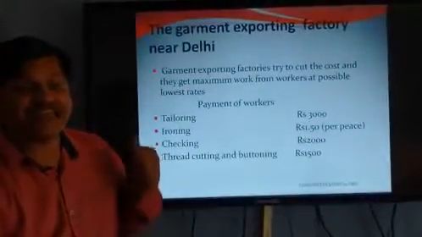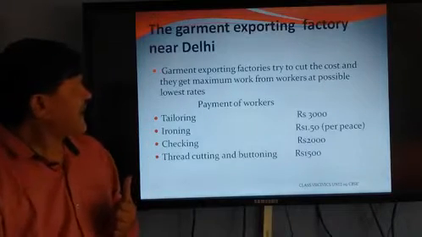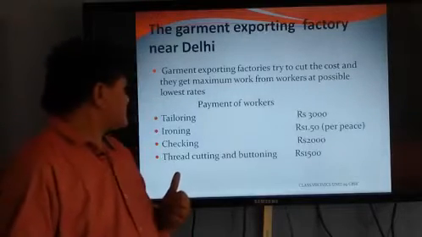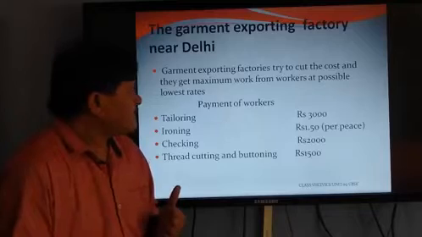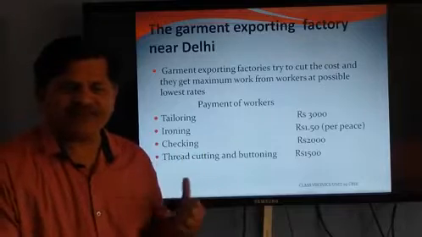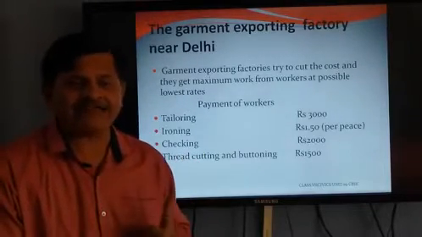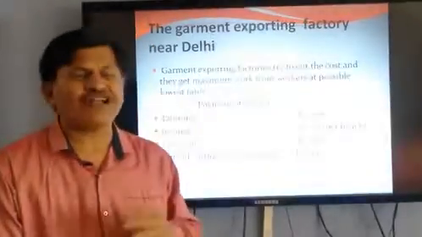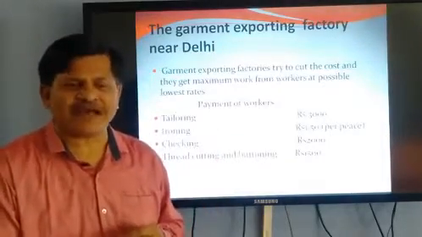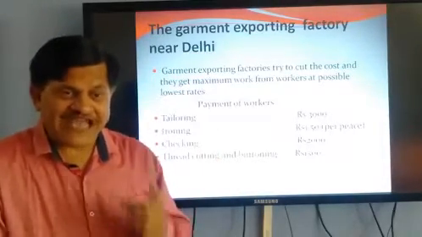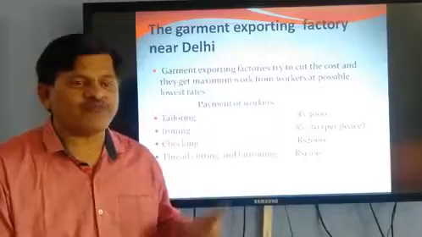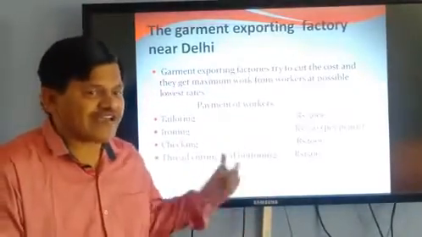Now, we can see the economic transaction here. The garment exporting factories near Delhi try to cut the cost, and they get maximum work from workers at the lowest possible rate. There are so many workers working in that garment factory and their rate is very low. A tailor gets approximately 3,000 rupees per month, and he has to work more than 12 hours. Here are also some conditions put by that garment factory owner. What are the conditions? We will see that.